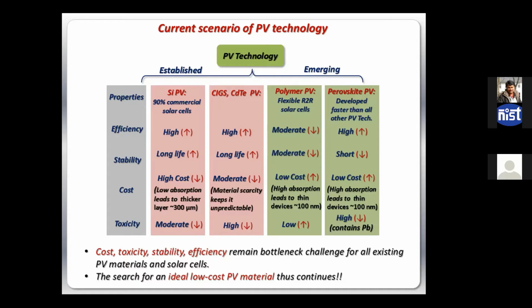And in terms of toxicity, silicon is not that environment friendly, but it is still okay if you recycle all these things. So I would say the toxicity for silicon is moderate. But CIGS materials are really toxic. They are like batteries.